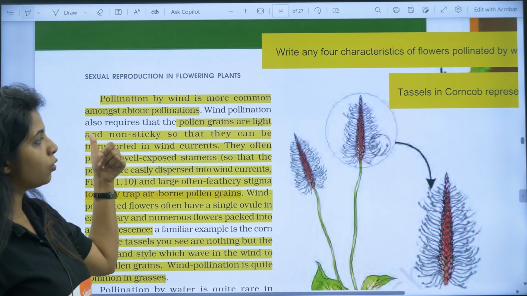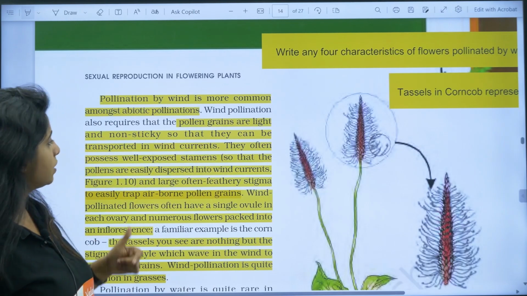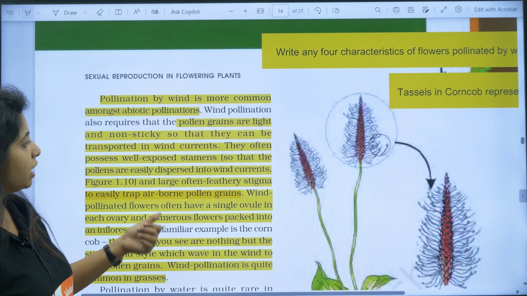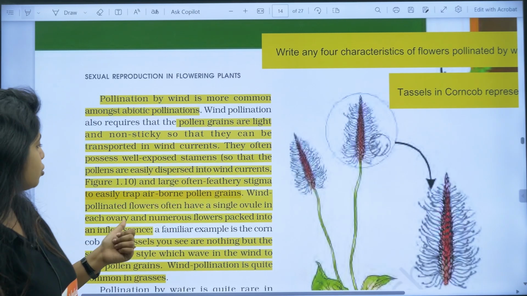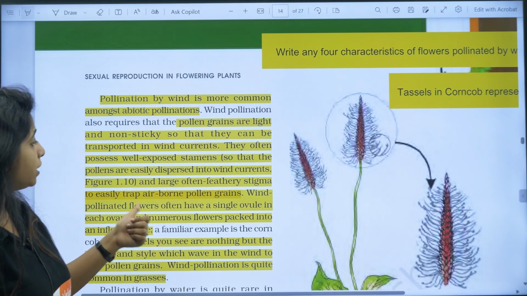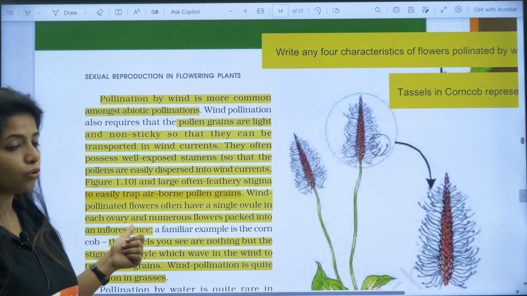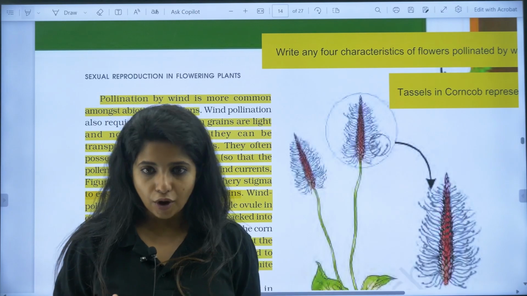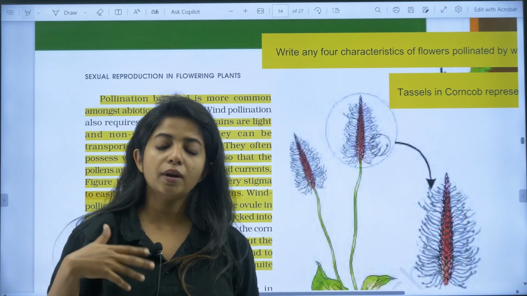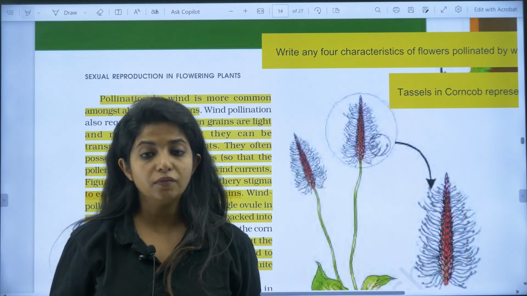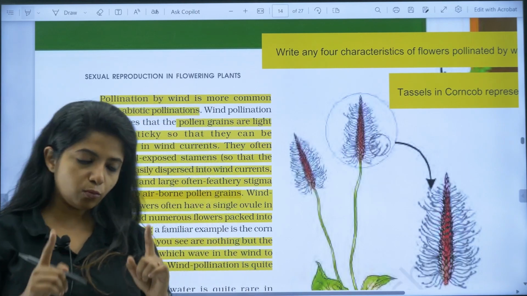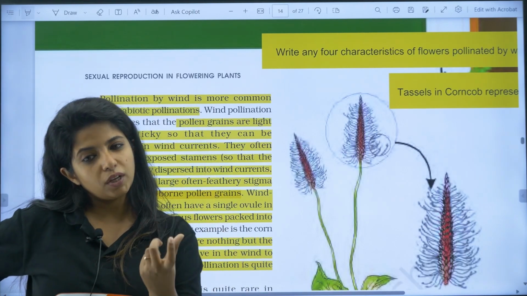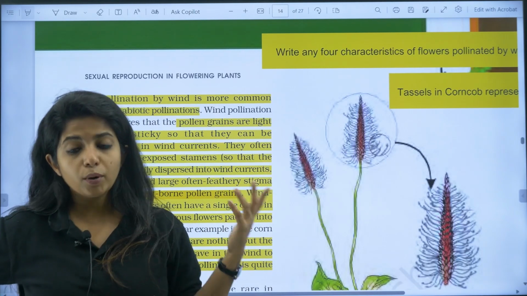Pollen grains are light and non-sticky so that they can be transported in wind currents. They often possess well exposed stamens so that they can capture the pollen grains. Large and often feathery stigma, again to capture. Wind pollinated flowers often have a single ovule in each ovary. They do not have multiple ovules. Why waste energy? Anyways, we do not know if pollination will happen or not, so you cannot put energy into making multiple ovules. That will be wastage of energy. So they usually have one ovule only. So the question can come, what is that type of pollination where the flowers have only one ovule in the ovary? It is wind pollinated flowers.